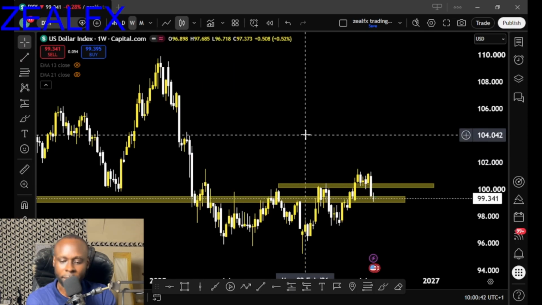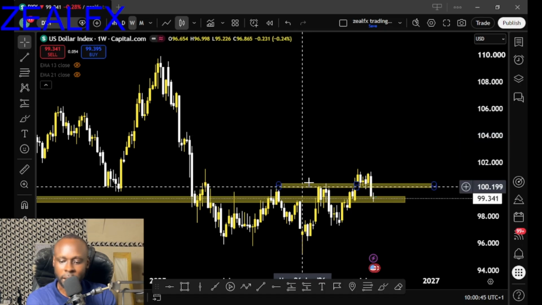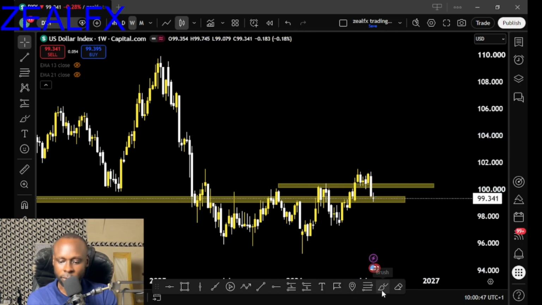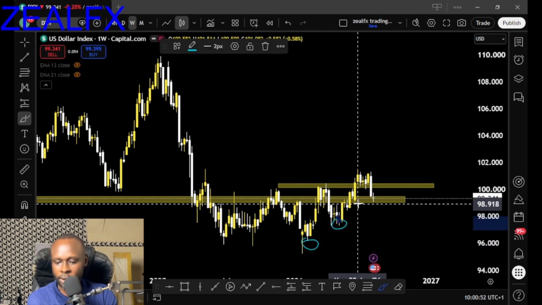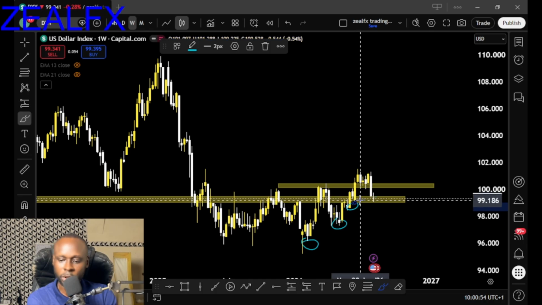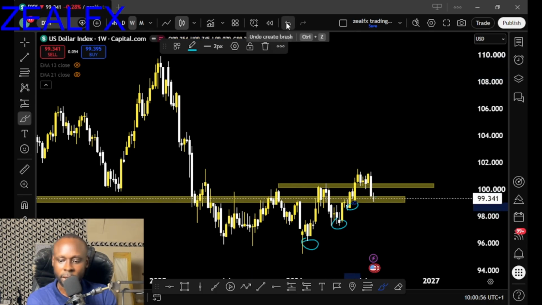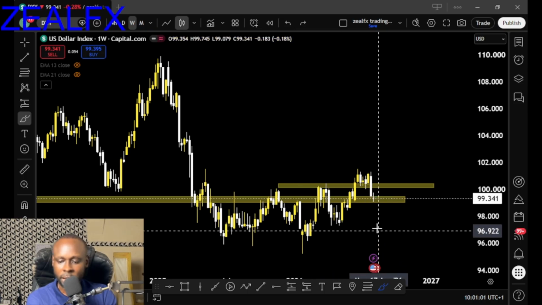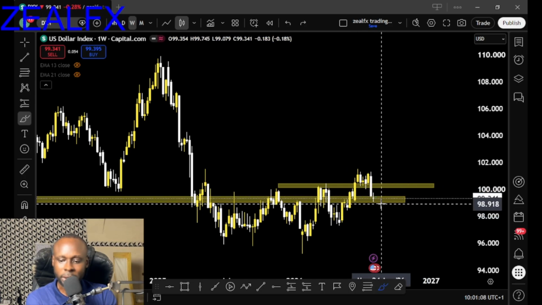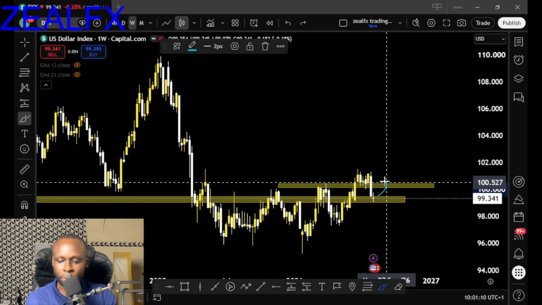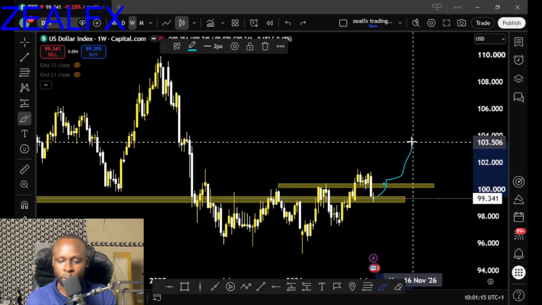On my weekly time frame, we still have a bullish structure on the dollar index, which is we have this lower low and higher low and this series of higher lows. So this indicates a bullish trend for the dollar index. So long as we have this bullish trend, we can't just jump in. Now we need price to break above this high. Then if price can break above this high, start looking for continuation of the buy.